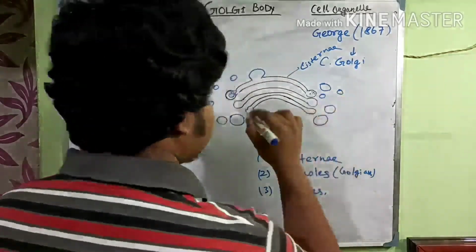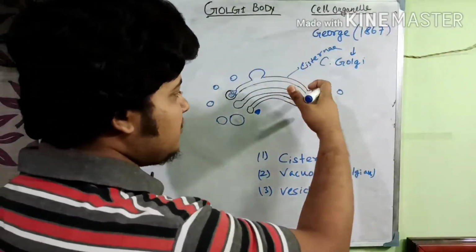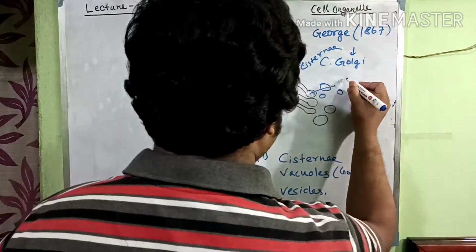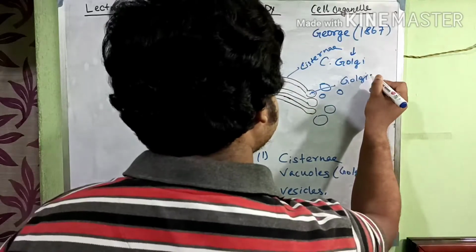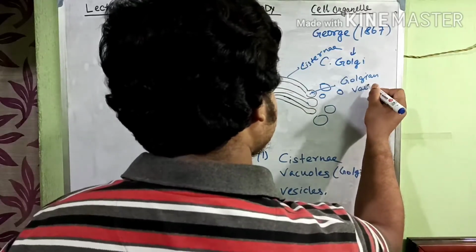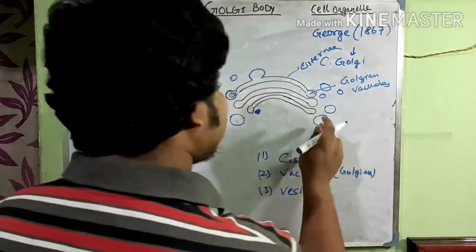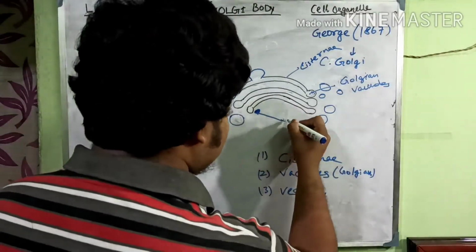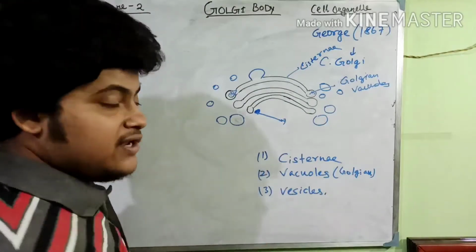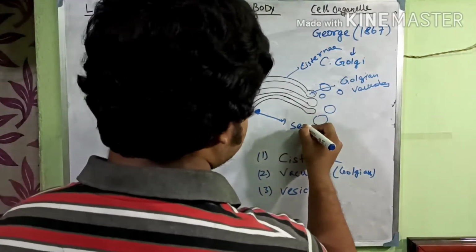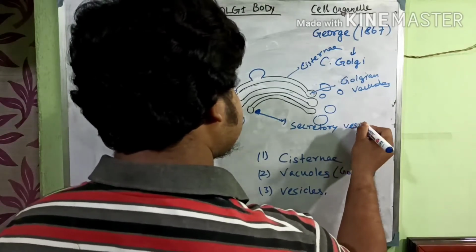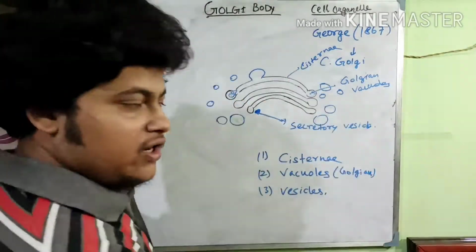This region, which later will be pinched off, is known as Golgian vacuoles, and this tube-like structure is known as secretory vesicle. This is the idea of the Golgi body.